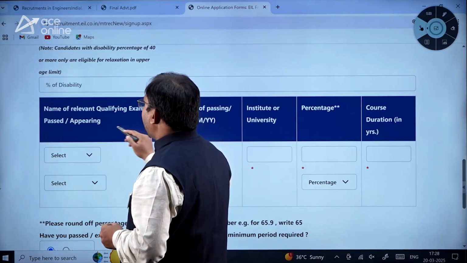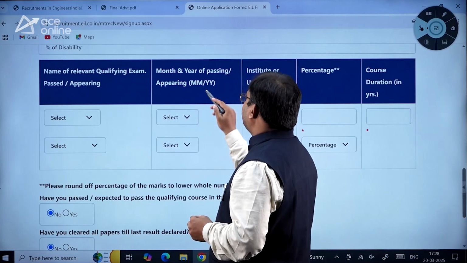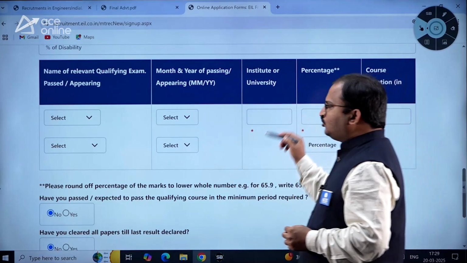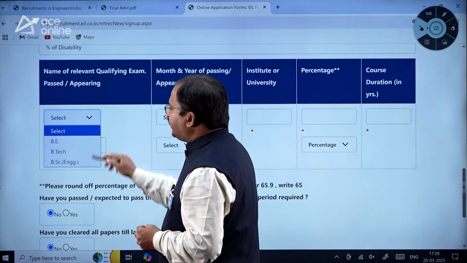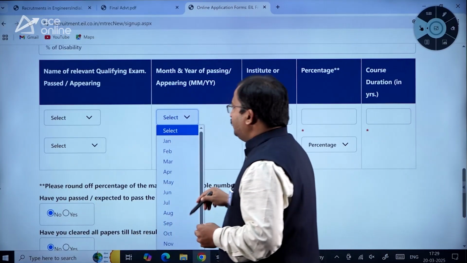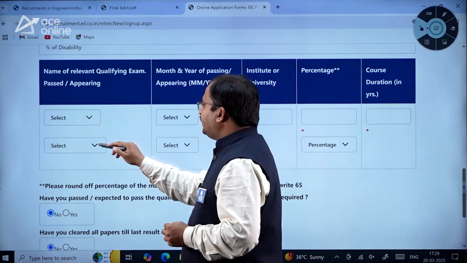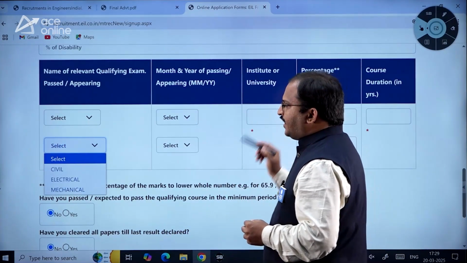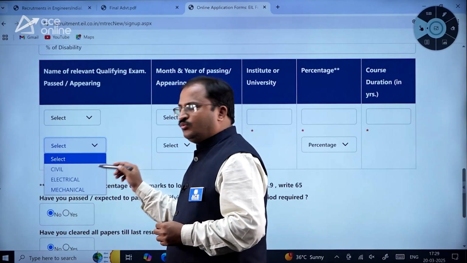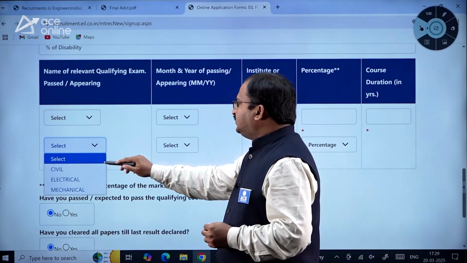Then name of the relevant qualifying exam passed or appearing. Month and year of passing or appearing, institute or university, percentage, course duration in years. All these details you have to fill. You can select BE, BTech or BSc engineering. Then the month and year of passing will come here, dear students, and the institute you can write here, that is a mandatory field. For MT construction, only 3 department students are eligible: civil, electrical and mechanical. So you need to select that.